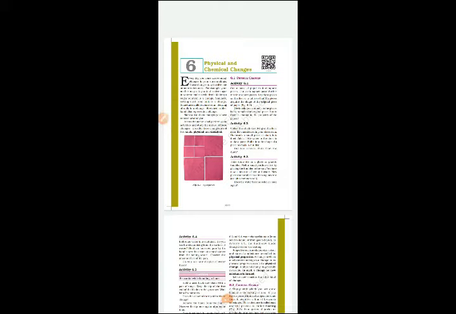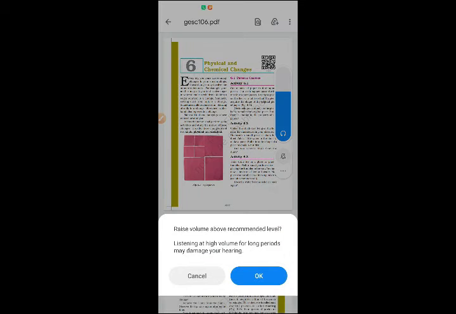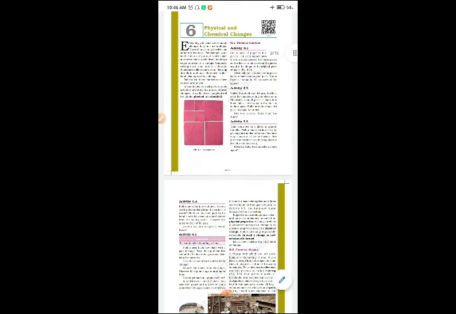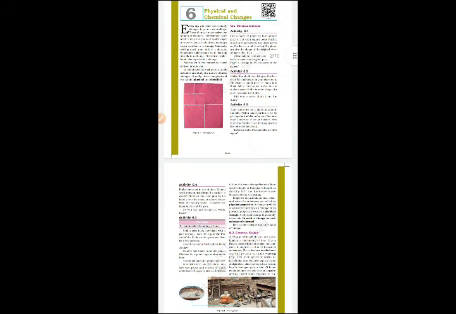Good morning, dear students. Today we are going to learn our chapter number 6, that is physical and chemical changes. Every day you come across many changes in your surroundings. These changes may involve one or more substances. For example, your mother may ask you to dissolve sugar in water to make a cold drink.